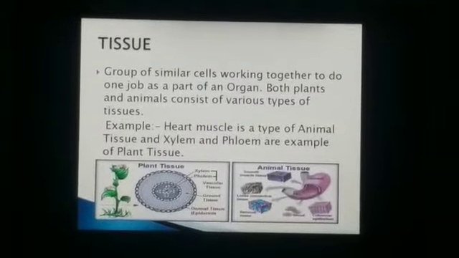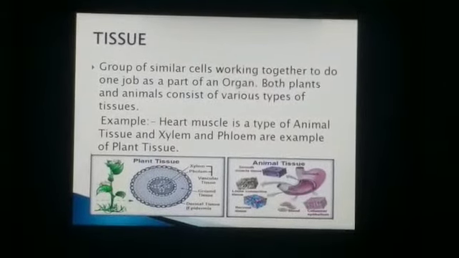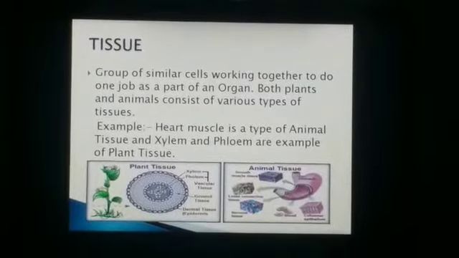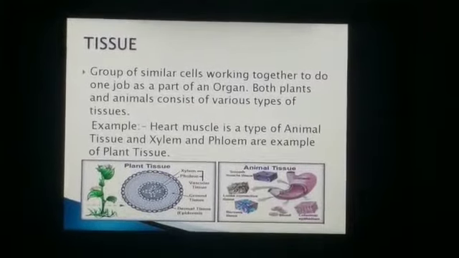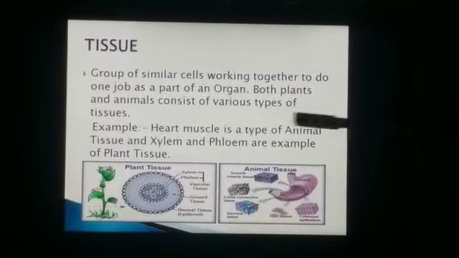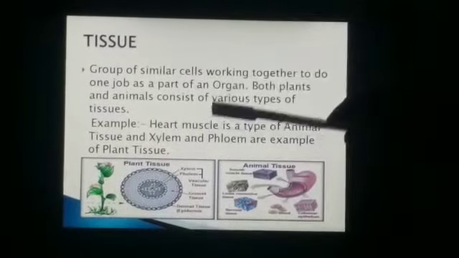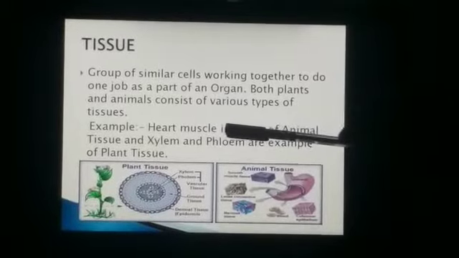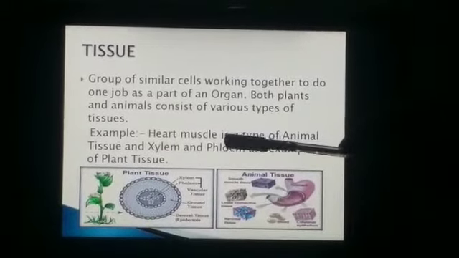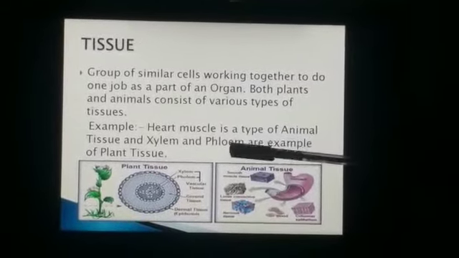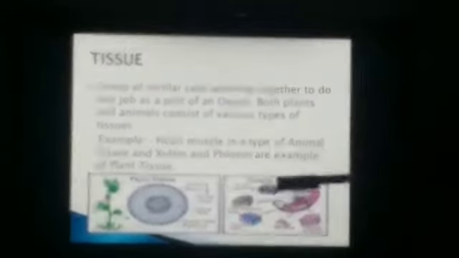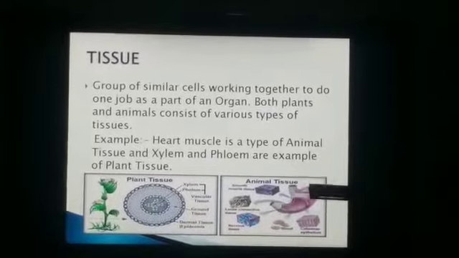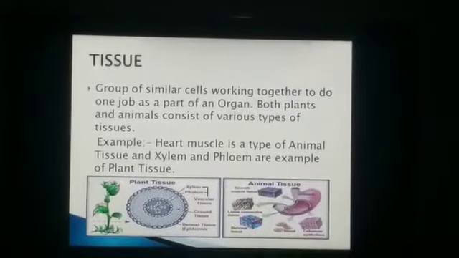What is a tissue? A tissue is a group of similar cells working together to do one job as a part of an organ. Both plants and animals consist of various types of tissues. For example, heart muscles are animal tissues, and xylem and phloem are examples of plant tissues. In this diagram, you can see what are plant tissues and what are animal tissues.